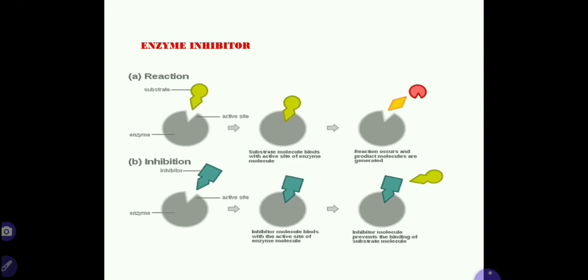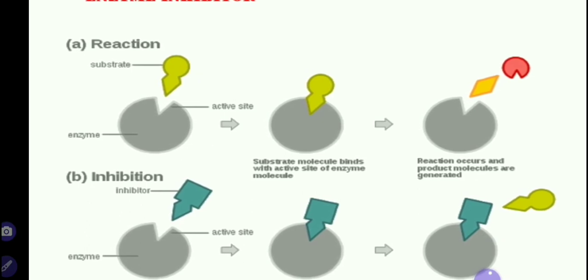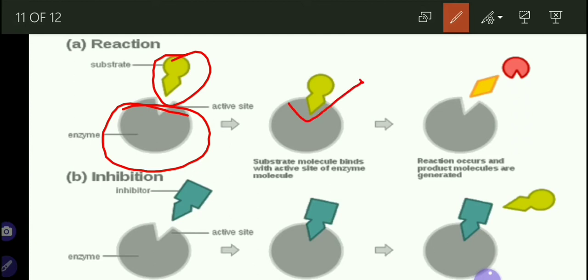Here you can see when the reaction is taking place, this is the enzyme, right? And this is the substrate. The shape of the active site and the substrate is similar. So formation of the enzyme-substrate complex takes place.